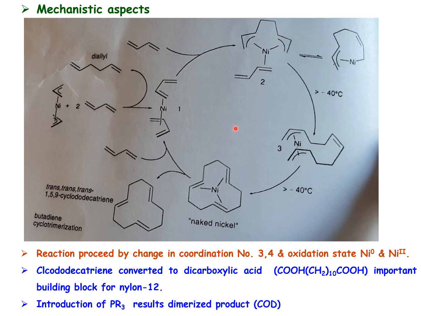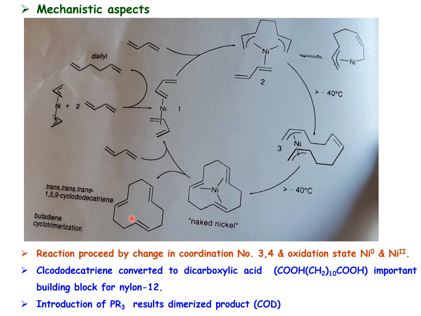The oligomerization proceeds again, forming cyclododecatriene with a naked nickel, where the nickel is in the 0 oxidation state. Then in the presence of butadiene, the nickel butadiene complex will be regenerated, and you will get 1,5,9-cyclododecatriene as the product.